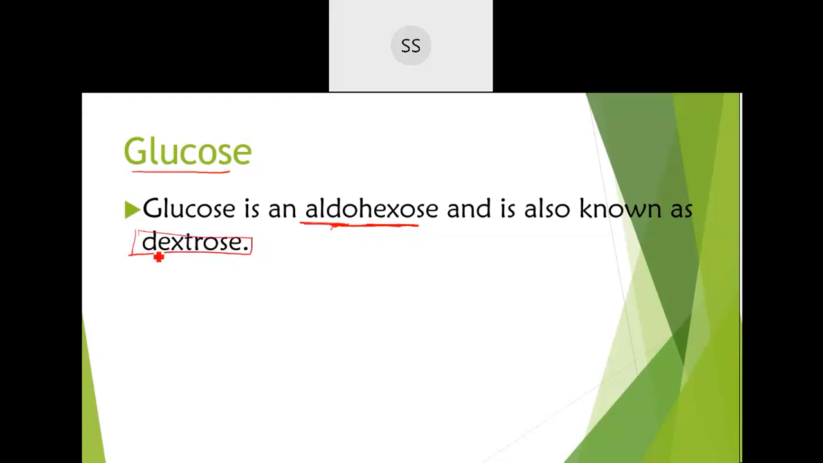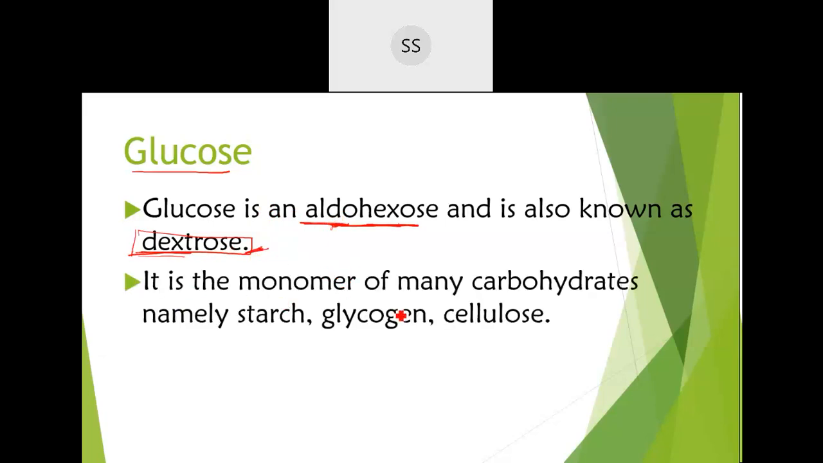Why? Because dextrorotatory means what, students? If they are able to rotate plane polarized light towards the right side. This particular glucose can rotate plane polarized light towards the right side, so dextrose is one more name for it. You will get this as a monomer in many compounds: starch, glycogen, cellulose. All of these have glucose as the monomer, meaning they are combined together like this. Glucose is the main unit.